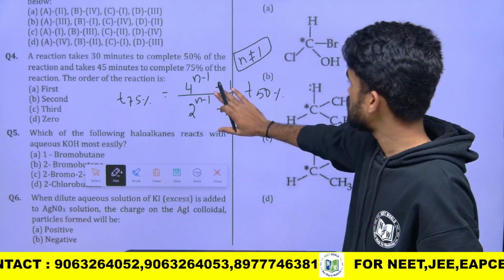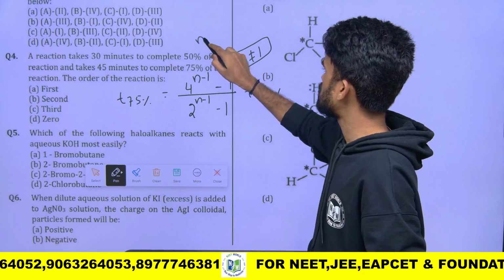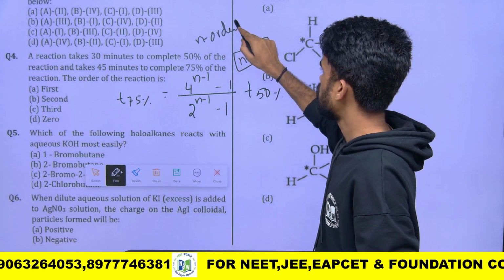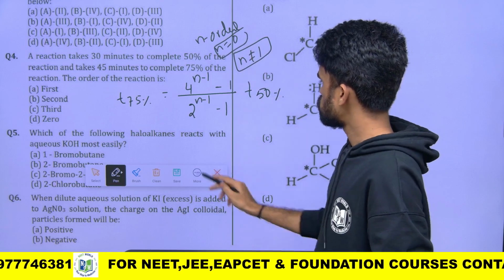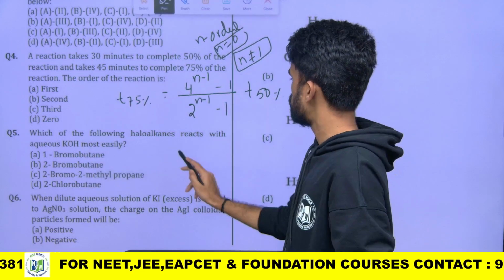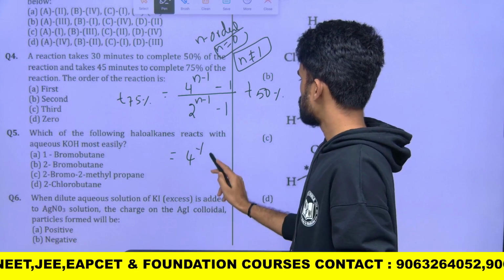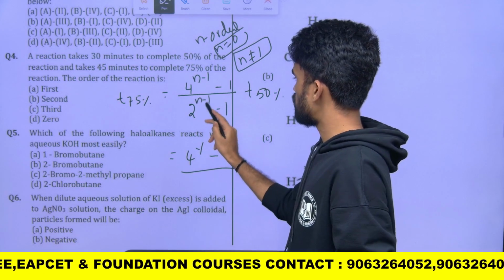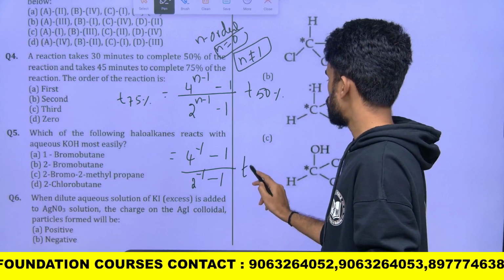It is valid for other order reactions. Here n represents the order of the reaction, and let us take n equals 0 order and verify this. So put n as 0 here: (4 power minus 1 minus 1) by (2 power minus 1 minus 1) times t 50%.